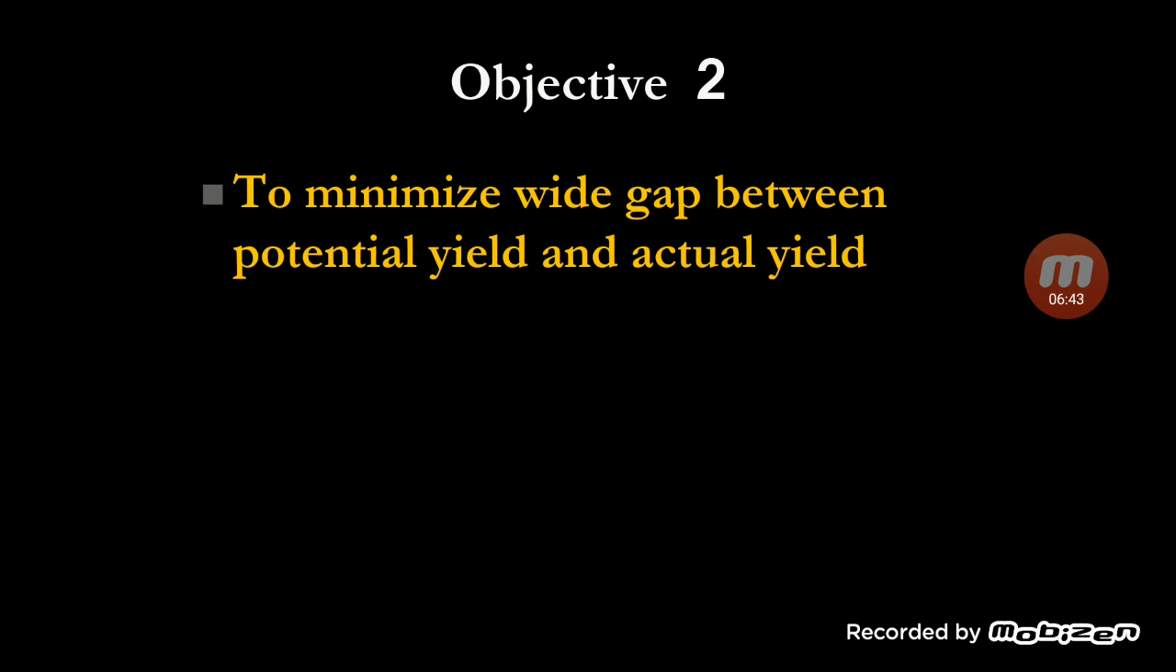The second objective is to minimize the wide gap between potential yield and actual yield. Potential yield means the maximum yield that a particular crop or plant can give. It can be a theoretical yield, but genetically, what is the potential of that plant? How many grains, pods, or how much fiber can it produce? And what farmers actually harvest in their plot is called the actual yield.